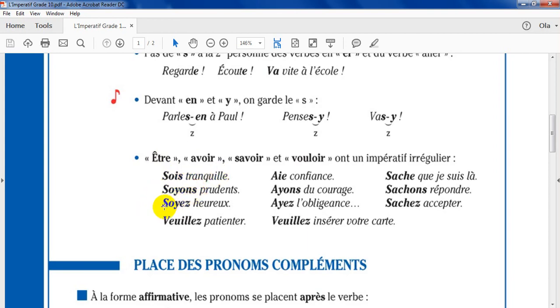Soyons, soyez. Avoir, ayons, ayez. Savoir, sache, sachons, sachez. Again, we are going to study only 3 irregular verbs: être, avoir et savoir. Et les voilà les conjugaisons des verbes irréguliers à l'impératif.